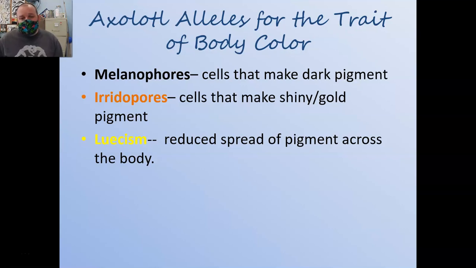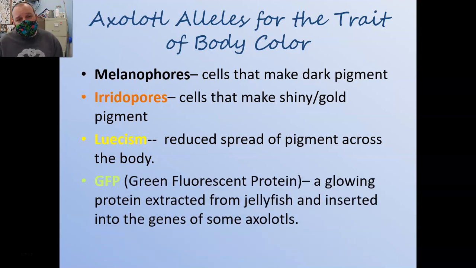body. And finally, the last gene that we'll talk about is the green fluorescent protein gene. This is a gene that was genetically engineered and removed from jellyfish and put in axolotls and other organisms that make them glow greenish under a black light. We've used it for a marker for genetic testing. It's actually a pretty useful thing. The scientist who did it received the Nobel Prize, but for our purposes, it makes them glow.